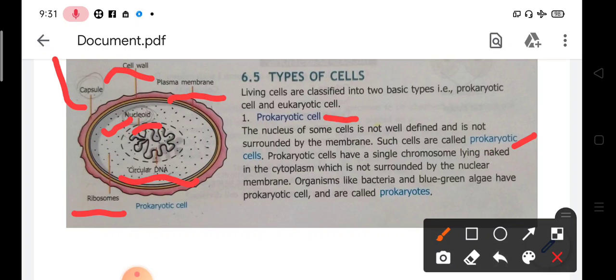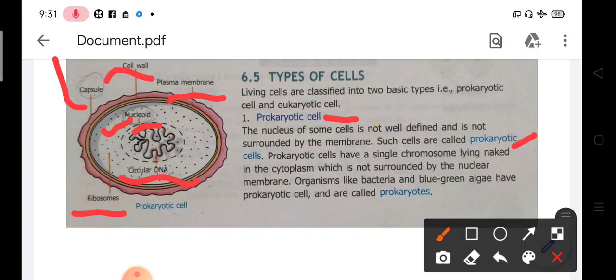Organisms like bacteria and blue-green algae have prokaryotic cells and are called prokaryotes. So the cells of bacteria and blue-green algae are prokaryotic cells. That means in their body, the nuclear membrane is absent.